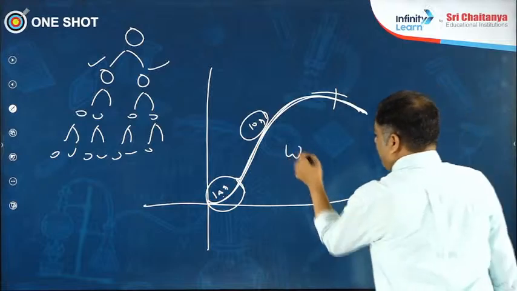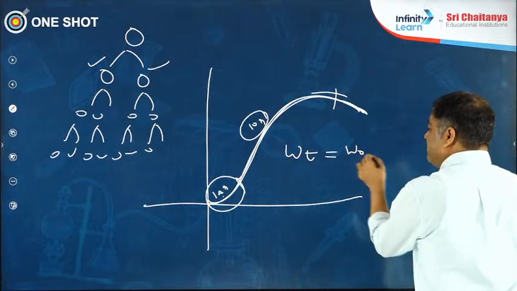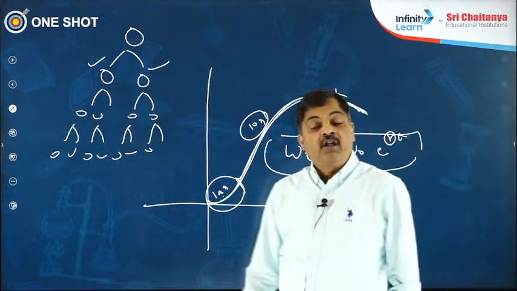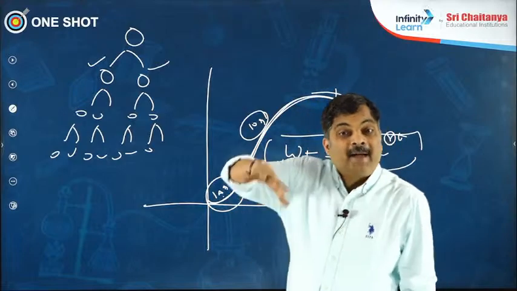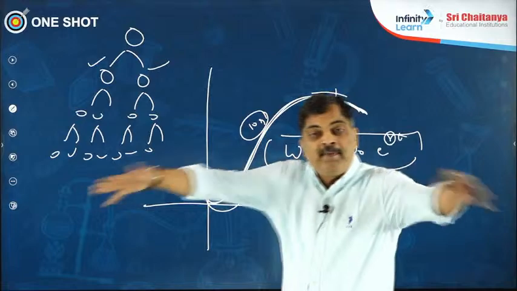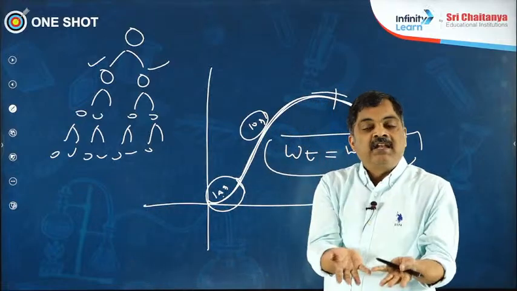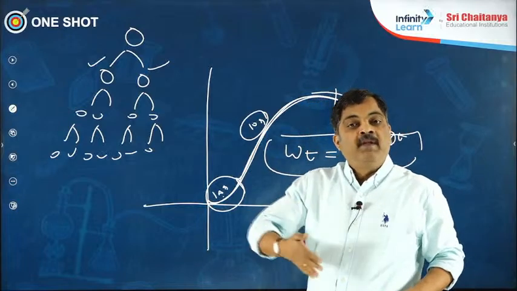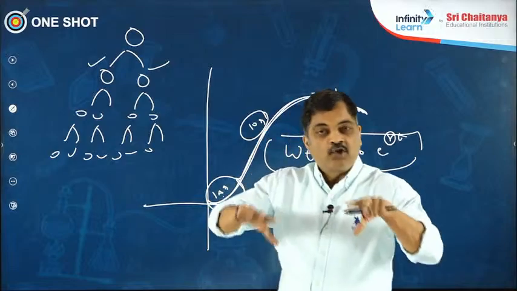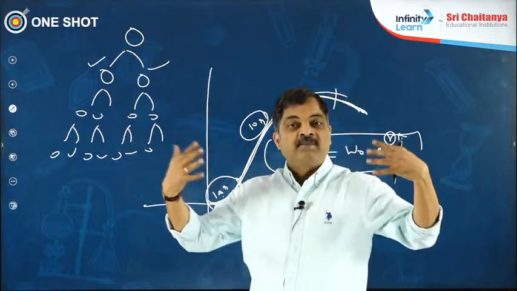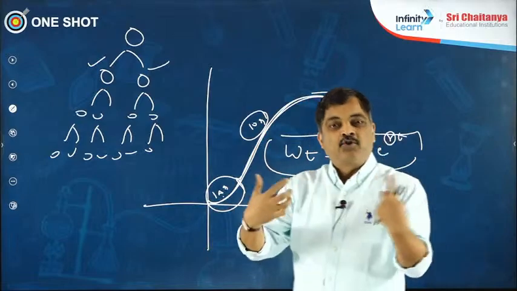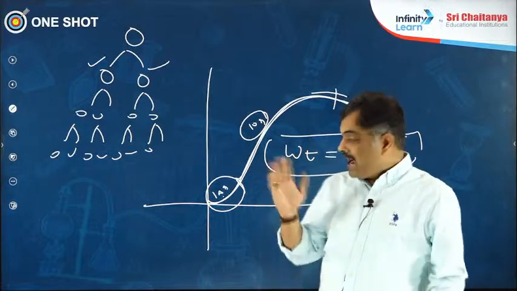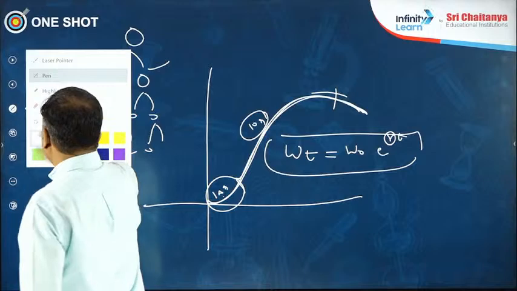And the equation for geometric growth is Wt is equal to W0 e power RT. And the most important one, this R stands for what is called the changing efficiency index, the capacity of the plant organ to grow depending on the circumstances around it. That is the reason why I call it efficiency index, or I can even call it geometric growth rate or efficiency index, because it all depends upon the circumstances or the situations in which the cell or organ is there. That is going to be a contributor for the growth of it. This is the equation for what is called geometric growth rate. I want you to remember this as well. We don't have much time more than this.